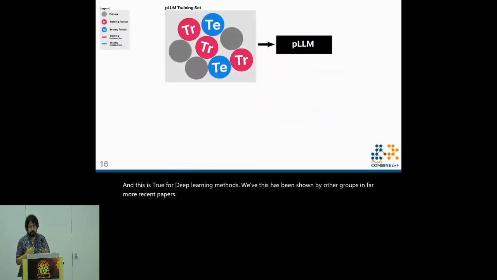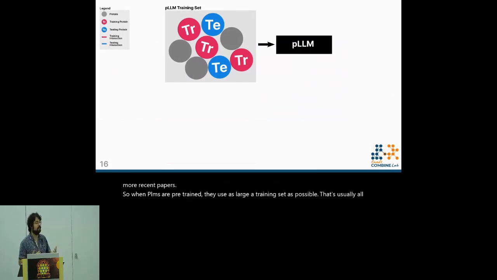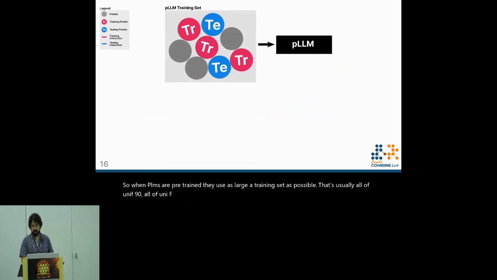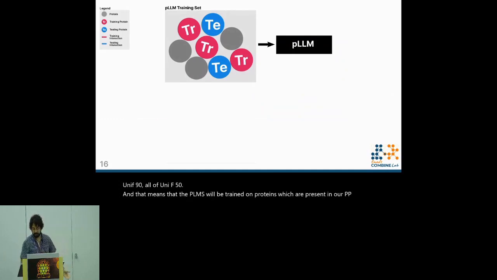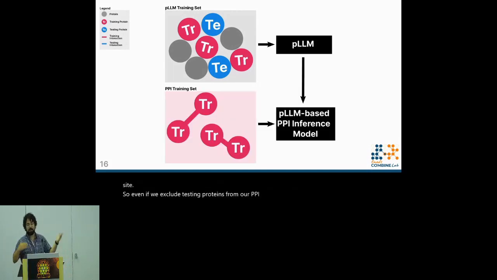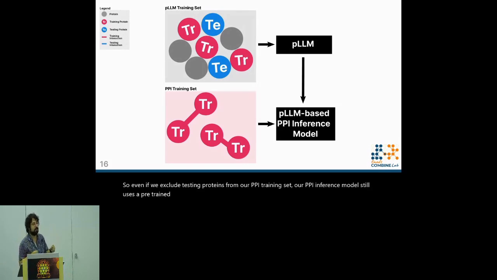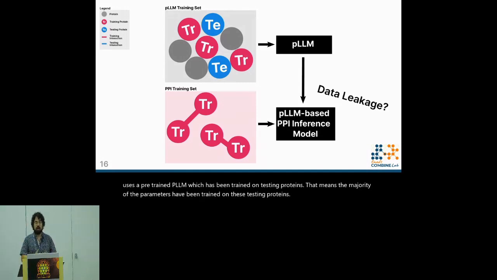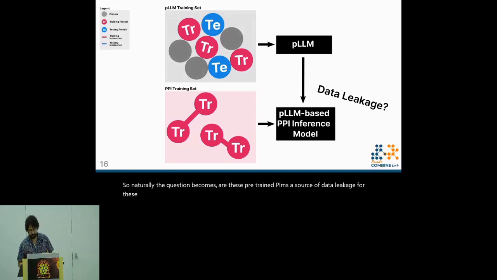So when PLMs are pre-trained, they use as large a training set as possible. That's usually all of UniRef90, all of UniRef50. And that means that the PLMs will be trained on proteins which are present in our PPI testing set. So even if we exclude testing proteins from our PPI training set, our PPI inference model still uses a pre-trained PLM, which has been trained on testing proteins. That means the majority of the parameters have been trained on these testing proteins. So naturally, the question becomes, are these pre-trained PLMs a source of data leakage for these PPI inference models?